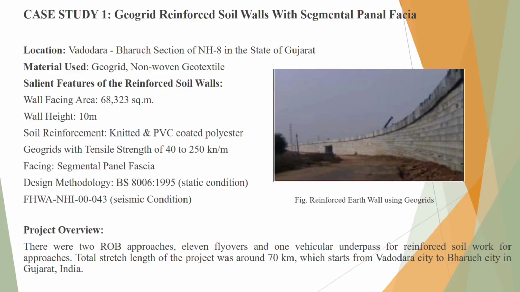The project overview: there are two road overbridge approaches, 11 flyovers and one vehicle underpass requiring reinforced soil work for approaches. The total stretch length of the project was around 70 km, starting from Vadodara city to Bharuch city in Gujarat, India.